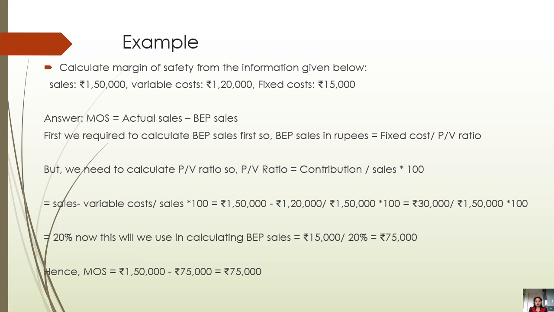Now we can insert these figures into our actual formula, that is MOS is equal to rupees 1,50,000, which is our actual sales given in the example, minus the calculated BEP sales, that is rupees 75,000. So your margin of safety is rupees 75,000. That means your actual sales are more than enough compared to your BEP sales. So the firm is in a sound position, or in a profit position. Thank you.